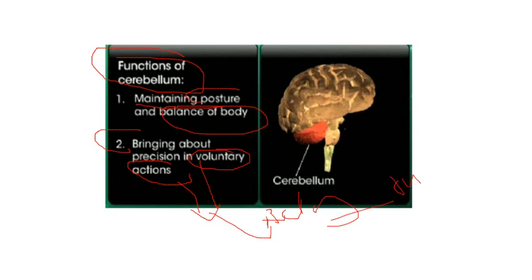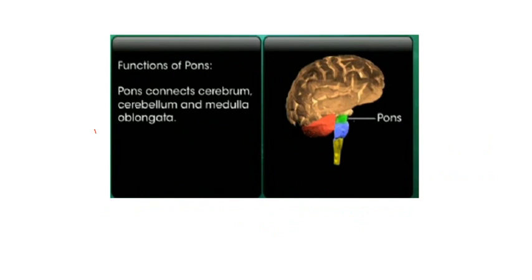जो हमारे will के अंदर आता है, such actions or such activities are referred to as voluntary actions or voluntary activities. And we have one more, that is the pons. This part of the hindbrain is the band of fibers that connect the cerebellum and medulla oblongata.